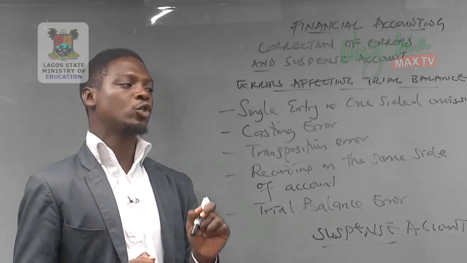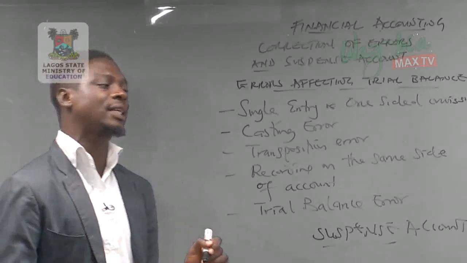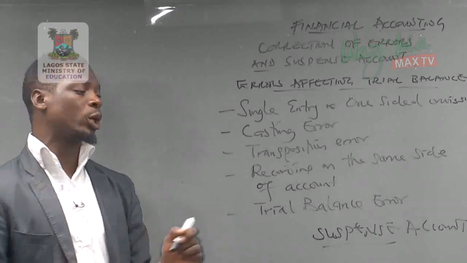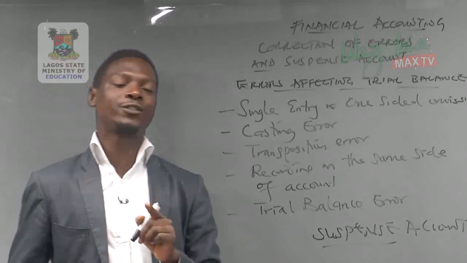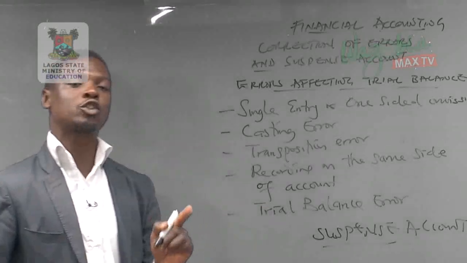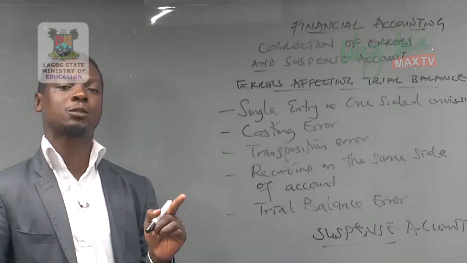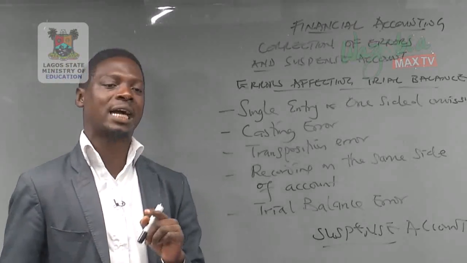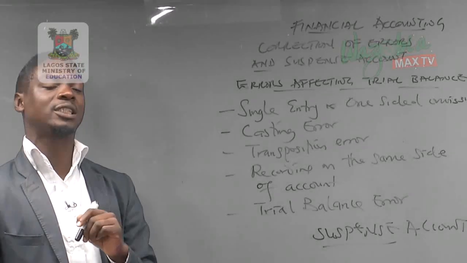and corrected. So when there is a disagreement in our trial balance, that is, the debit side and the credit side did not agree, the difference will be taken to the suspense account. Like I mentioned earlier, in 2015, when the question was tested, number 2, the A part asked students to define suspense account, while the B part asked them to list and explain errors not affecting the trial balance.